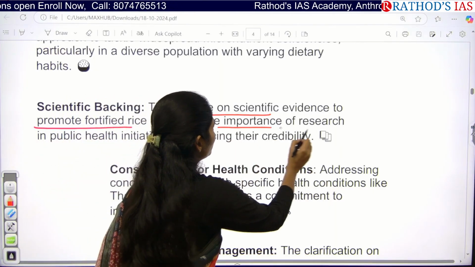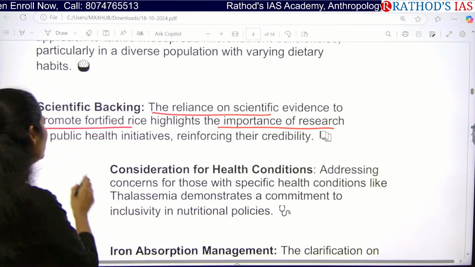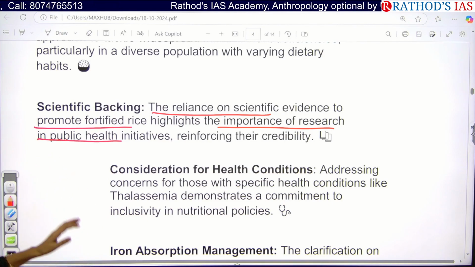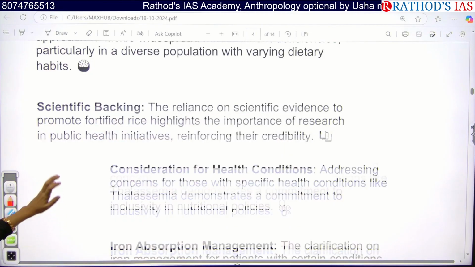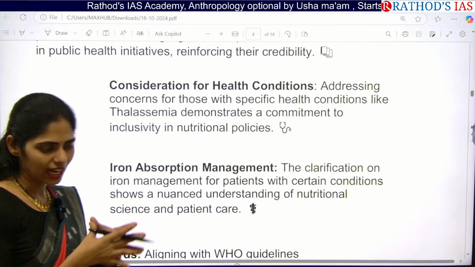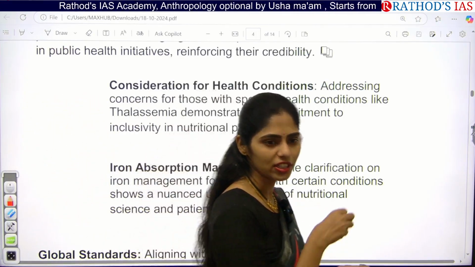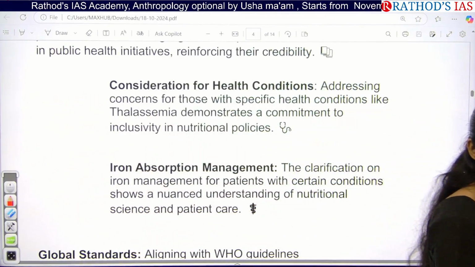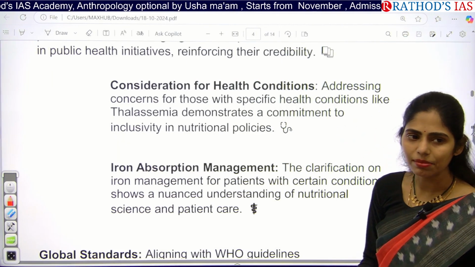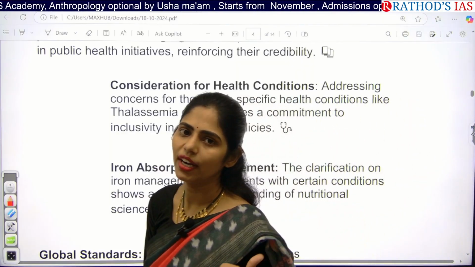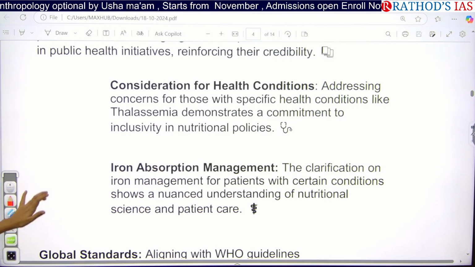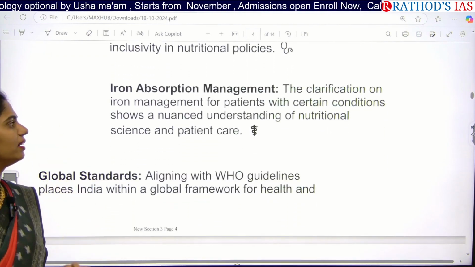Yes. So we can also give importance to research in public health initiatives, so that we can also increase the credibility. And next, we can also consider what health conditions we are having. Whenever we have the data of this kind of disease in our country, then obviously the government will take certain policy measures. One such nutrition policy the government can take here is providing fortified rice even in the PDS system.